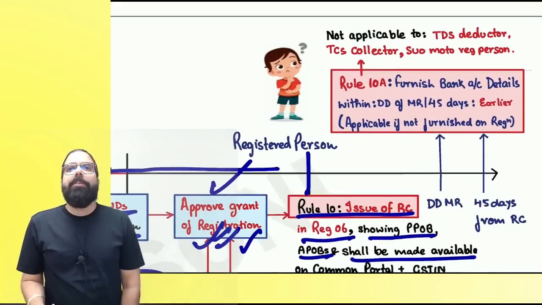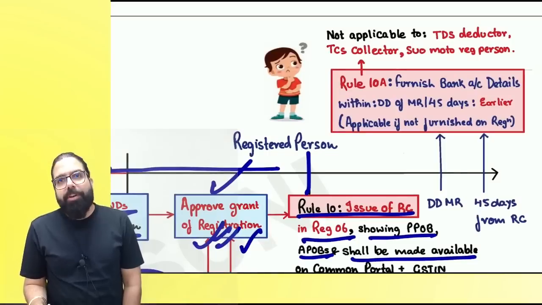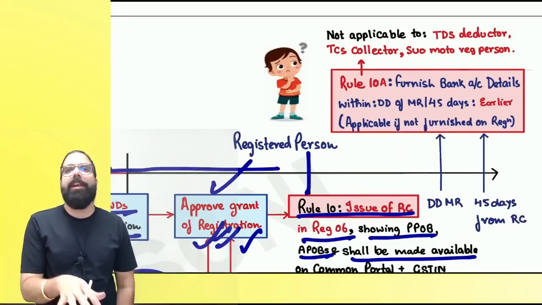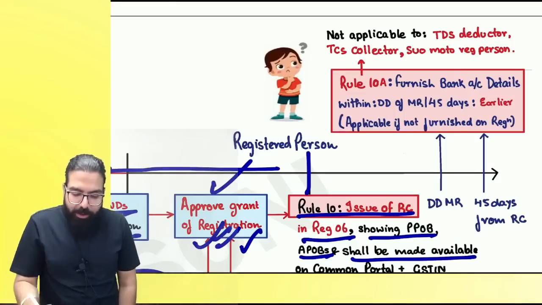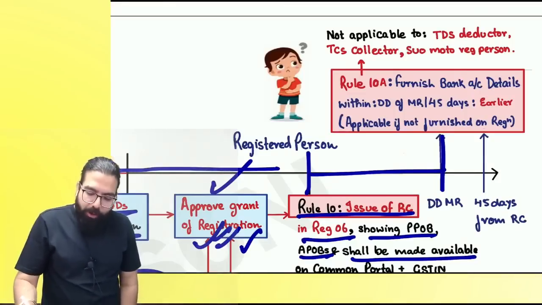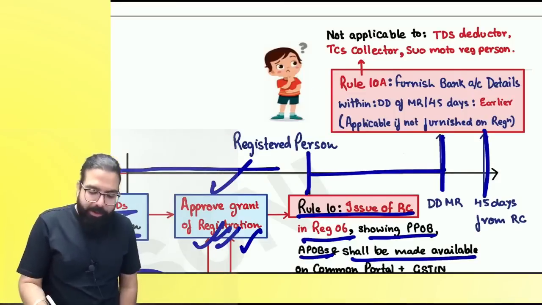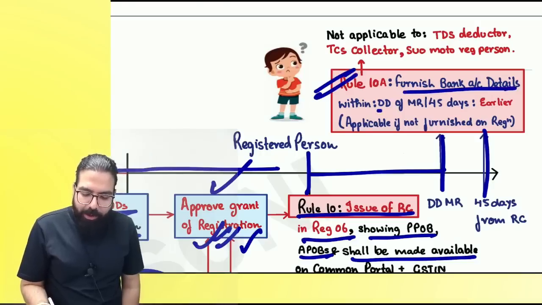Once you become a registered person, when you are going ahead and taking a registration, earlier bank account details had to be given. Now bank account details are to be given after registration. Within how many days, everyone? Within the first monthly return or 45 days, whichever is earlier. So it says rule number 10A, bank account details within due date of month.